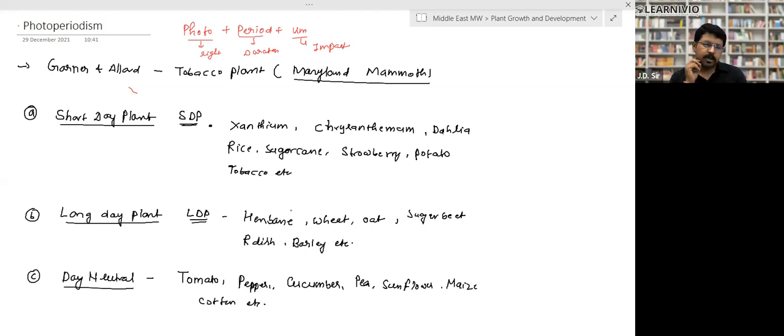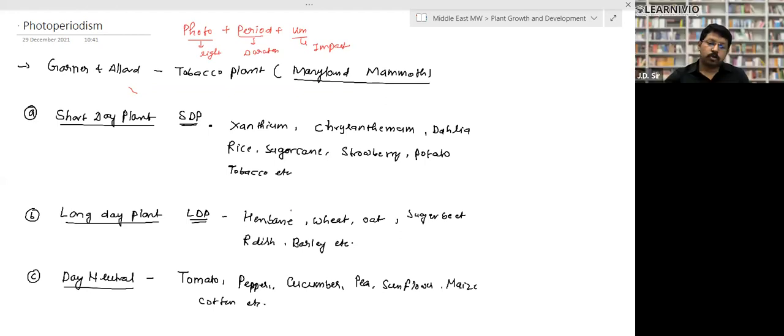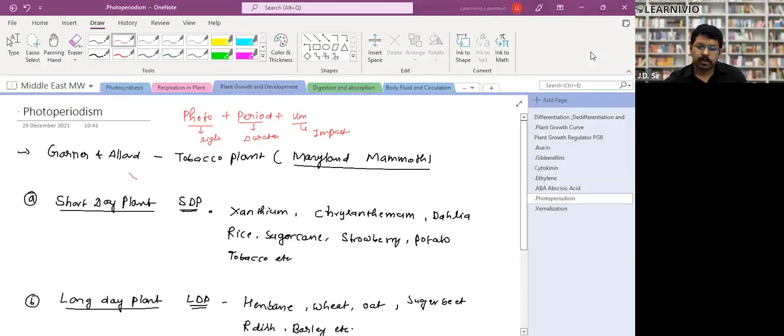SDP, LDP, and day neutral plant. Yes, sir. Take the screenshot and keep it in your mind. You must know those examples, because to crack the NEET examination, to capture that question, you have to remember that.